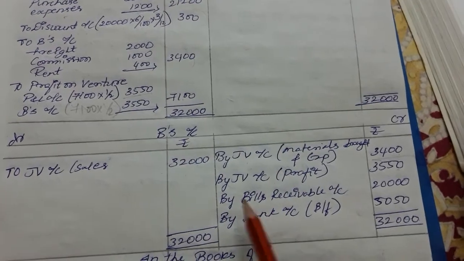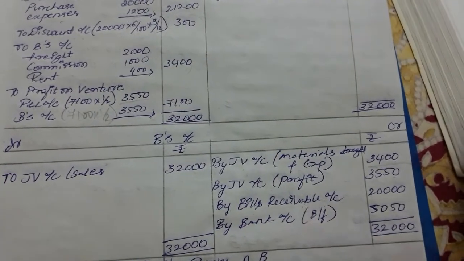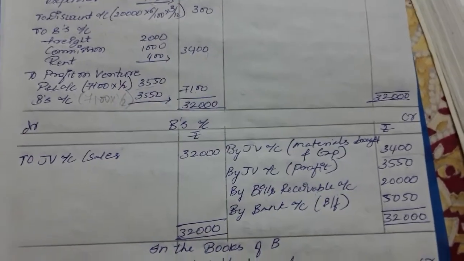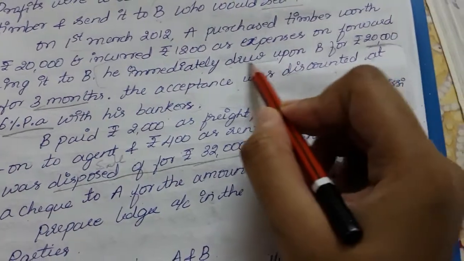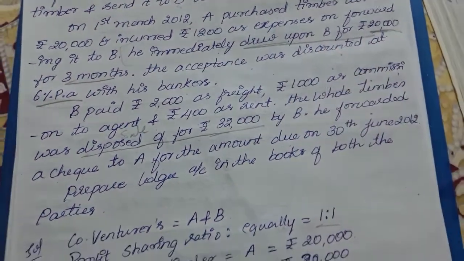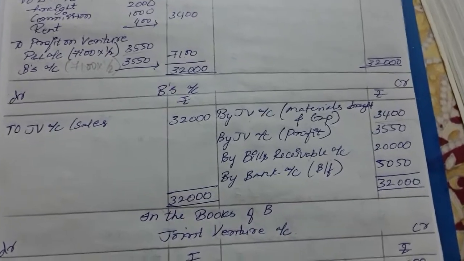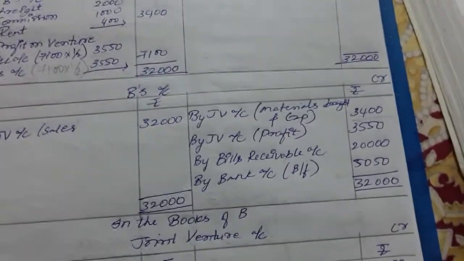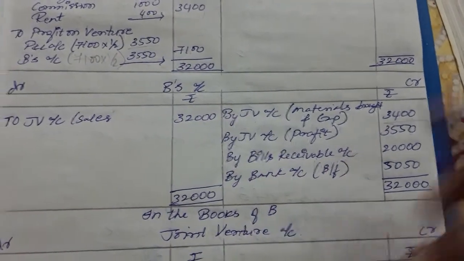This bills receivable account is this: he has paid a 20,000 bill, right? In the question, as you can see here, it is drawn upon B. So B has paid 20,000 in monthly installments over 3 months. He has already paid the money. B has already paid. So we need to record here by bills receivable account we have paid.